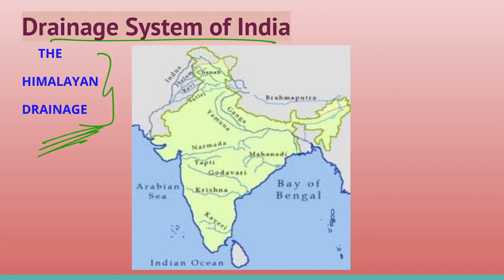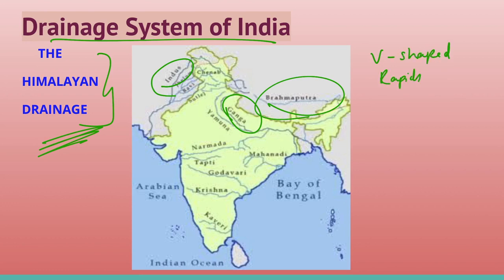The Himalayan drainage system has evolved through a long geological history. It mainly includes the Indus, Ganga and Brahmaputra rivers. Since these are fed both by melting of snow and by precipitation, rivers of these systems are perennial. These rivers pass through giant gorges carved out by the erosional activity, which was carried out simultaneously with the uplift of the Himalayas. Besides deep gorges, these rivers also form V-shaped valleys, rapids and waterfalls.